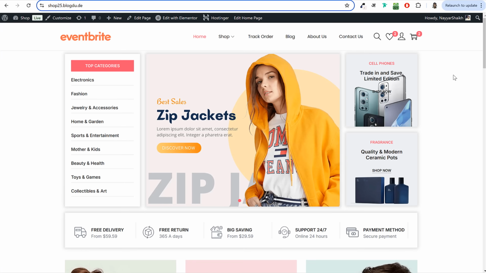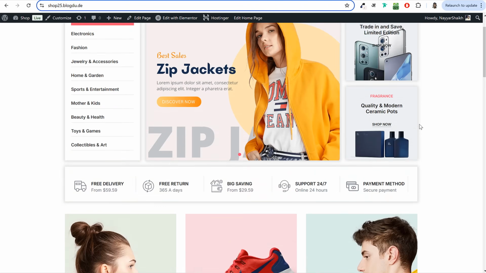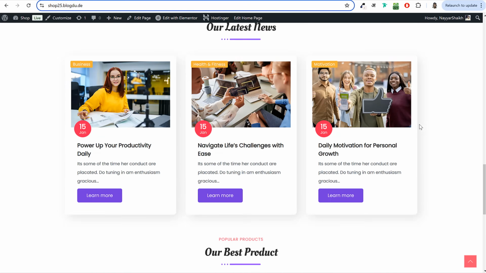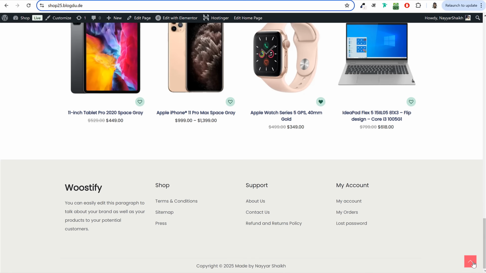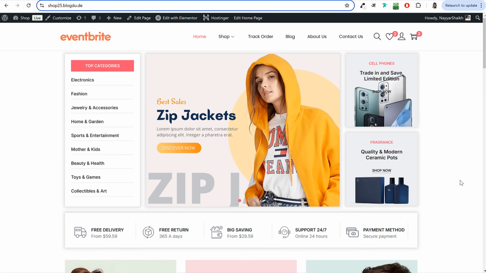Second, and the most important thing is your website's hosting. Hosting is basically a server or a computer wherein your entire website is saved. So if you see this website from top to bottom, all the different images, all the different products, pages, database, this entire website is saved in a server. And that server is running 24/7 so that whenever someone wants to visit your website from any particular country at any given time, they can always see your website live. Because your server is always up and running, your website is always live.